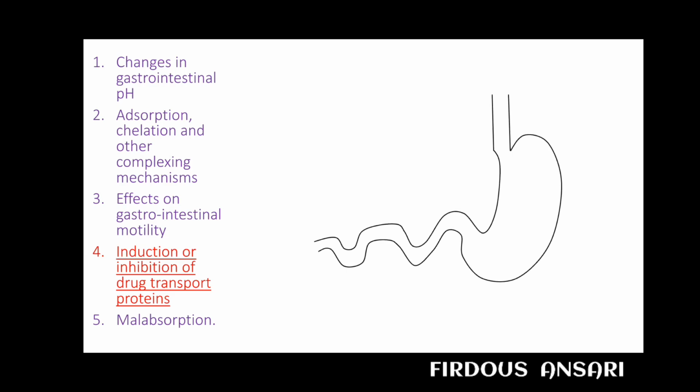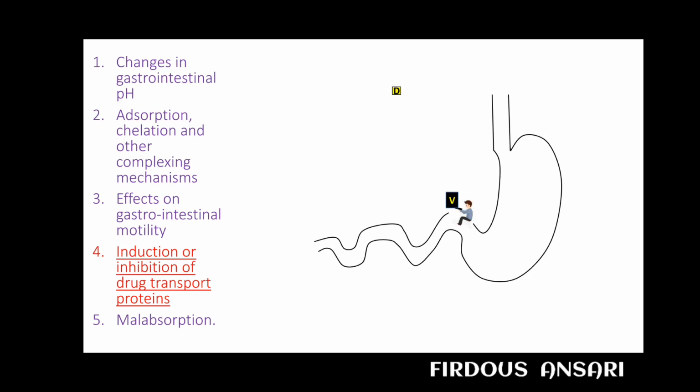So an example is, suppose this is your gastrointestinal tract and this is a transporter, basically a transporter for digoxin. Digoxin is trapped by this transporter, and this transporter puts the digoxin into your GI tract, and then this drug is eliminated out of the body. This transporter is a P glycoprotein transporter, and digoxin is a substrate of P glycoprotein. And suppose this digoxin is given with another drug, that is verapamil.